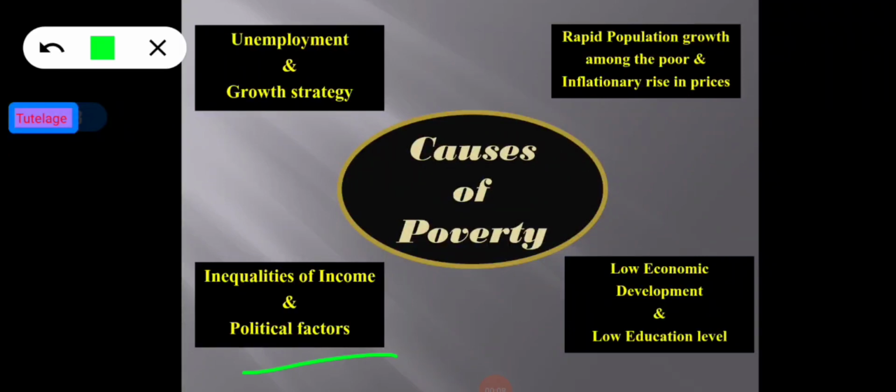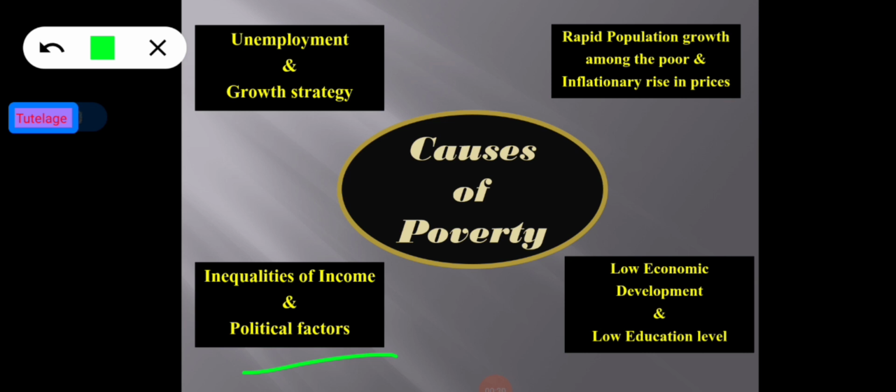So political structure of the country is also one of the factors accounting for the continued poverty. So political power is concentrated in the hands of the upper strata of the society, both in the urban and rural areas. There is domination of the higher caste groups even at the level of village panchayats.